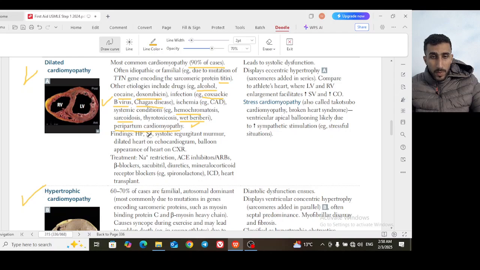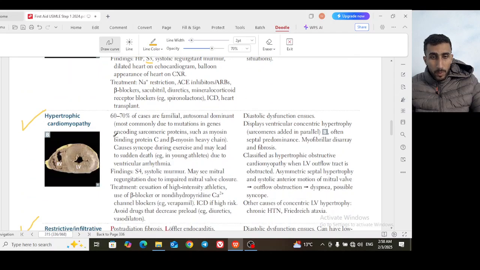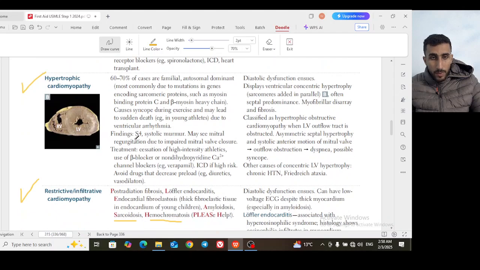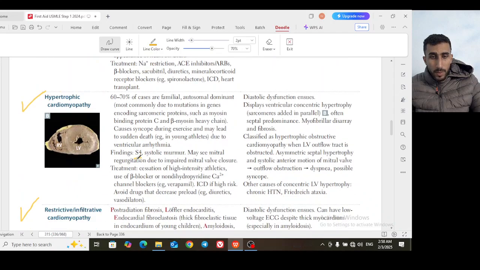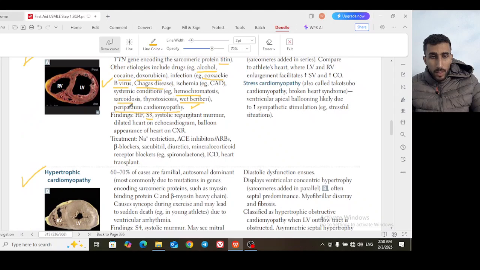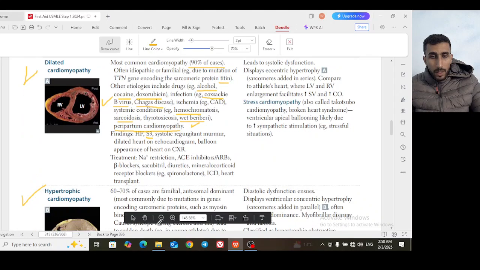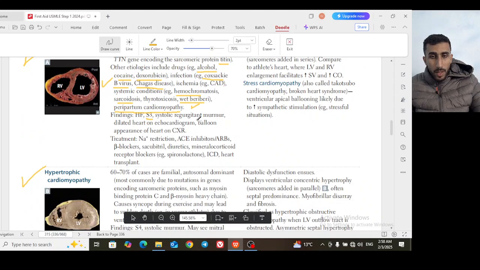This S3 is very specific for dilated cardiomyopathy versus the S4, which is specific for hypertrophic cardiomyopathy. When we come to hypertrophic cardiomyopathy, it is very specific for S4. So S3 for dilated cardiomyopathy and S4 for hypertrophic cardiomyopathy.